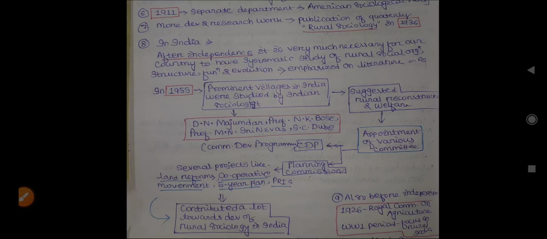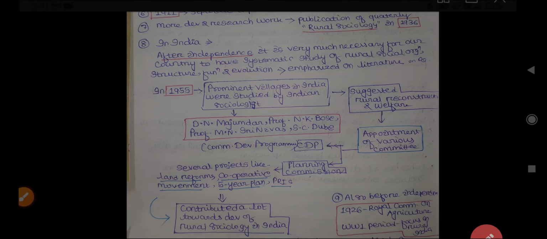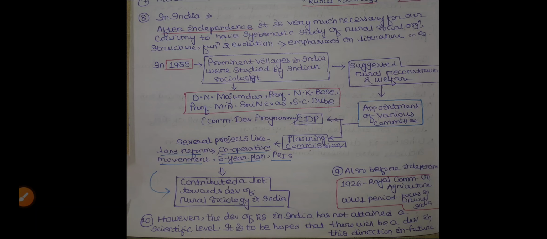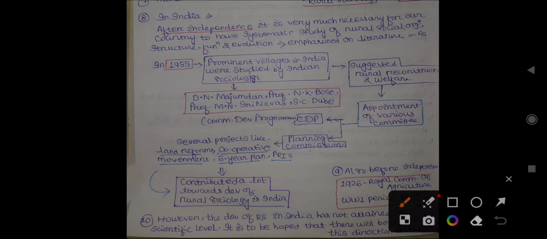The Indian sociologists whose contribution carried immense significance were D.N. Majumdar, Professor N.K. Bose, Professor M.N. Srinivas, and S.C. Dubey. These sociologists studied the socio-economic conditions and problems of the rural areas.